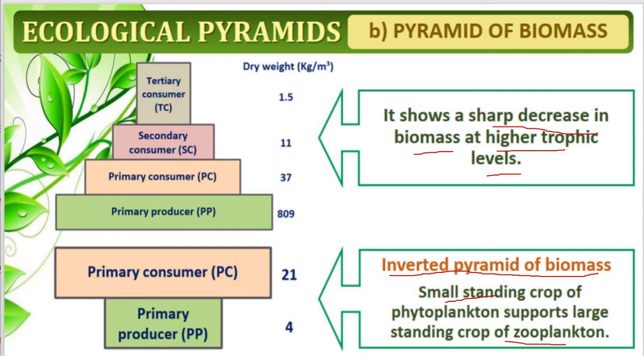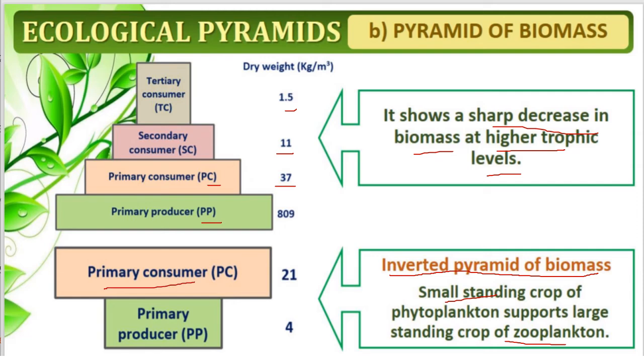So upright we will see here. Primary producers are nearly 809 joules or kg per metre cube. It goes on decreasing, where the primary consumer is 37 kg, then the secondary consumer is 11, and coming to the tertiary it is 1.5, whereas here it is inverted in the sea.